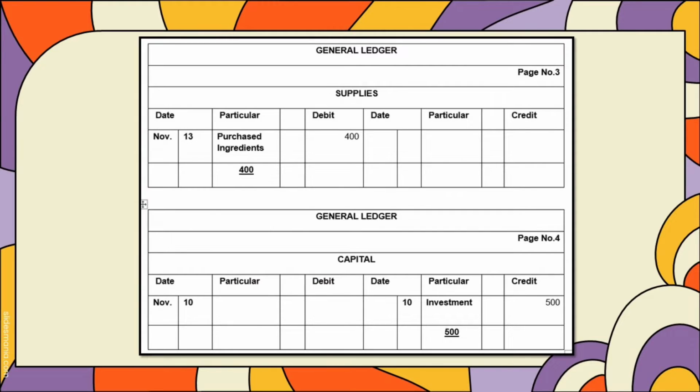And here in our supplies, in page number 3, on November 13, on that particular day, we purchased the ingredients we need, which cost 400 pesos. In page number 4, we have here the capital. On November 10, on that particular day, we invested 500 pesos in order to have a business.